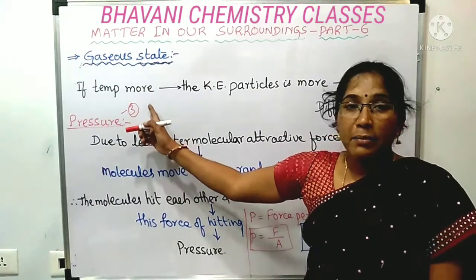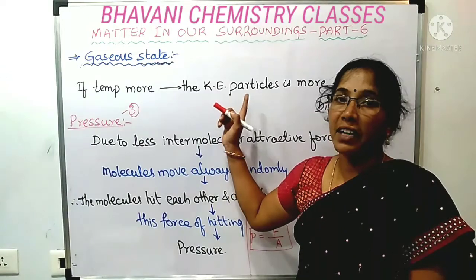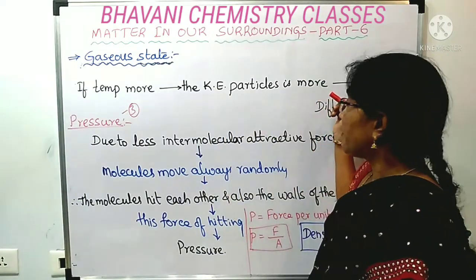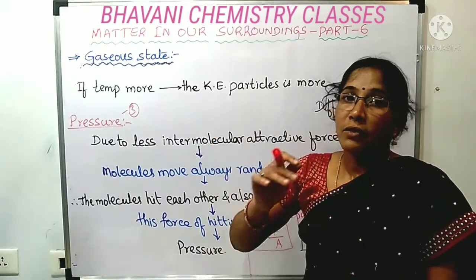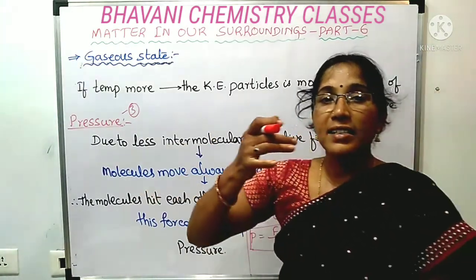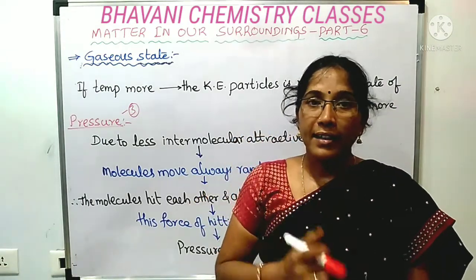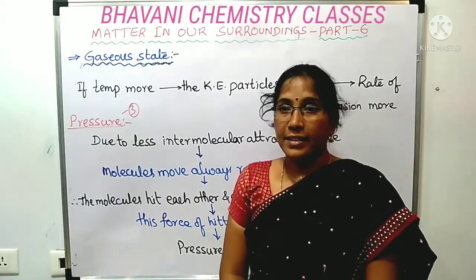Here, if the temperature is more, then the kinetic energy of the particles of the food will be more. Then the rate of diffusion will be more. Then there is more scope for the food particles to travel longer distances. That is the reason we can smell hot food from longer distances even. But in the case of cold food, we cannot.